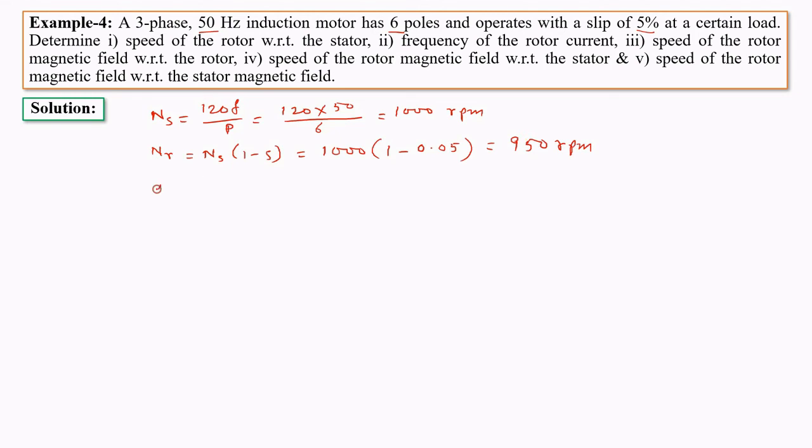Now the rotor induced EMF frequency, F dash, is S into F. S here is 5% or 0.05, and the supply frequency is 50 Hz. So it will be 2.5 Hz. Now the speed of the rotor magnetic field. We have already calculated the speed of the rotor with respect to the stator. So this is the solution of the first question. Frequency of the rotor current, this is the solution of the second question.